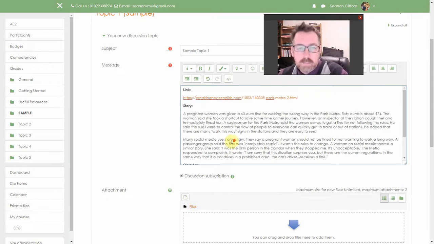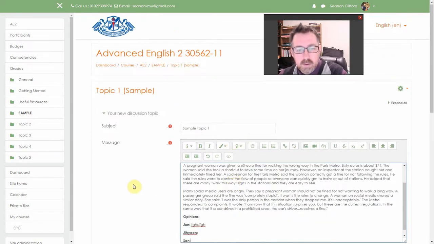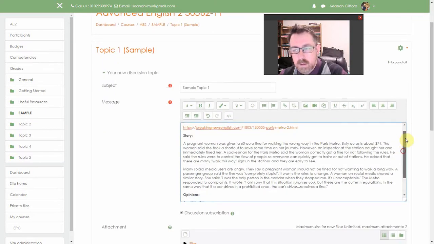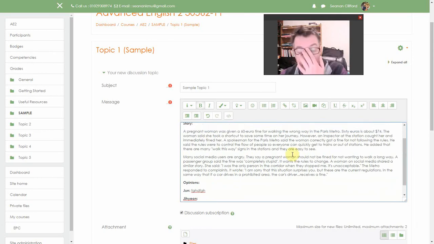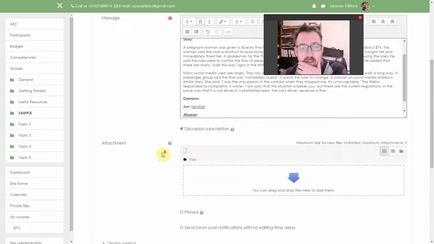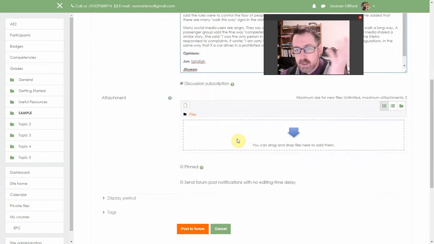Now those are the 3 things I'd like you to do, which is, pardon me, the link, the story, and the opinions. Now when you're happy with that, basically you can go down and you can add a file if you want, a photograph or something like that. You can say post to forum. Okay, so